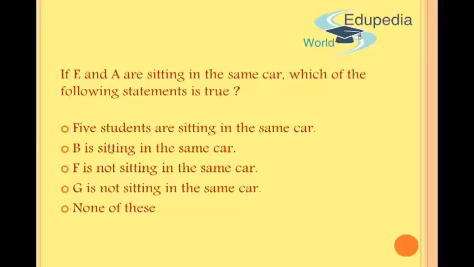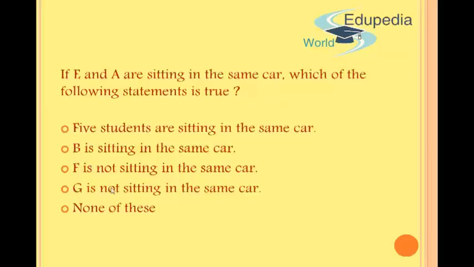The second statement is also false because B is not sitting in this car. Okay, B cannot sit with D, who A has to sit with. The third statement is also not true because F is definitely sitting in the car. Okay, because F sits with A and E, so this person is definitely there.